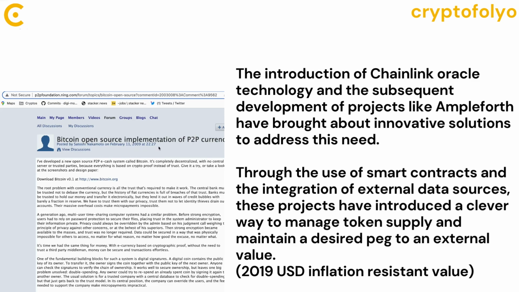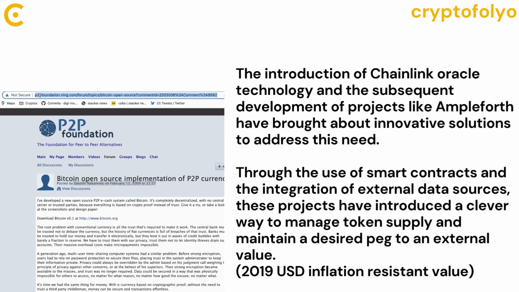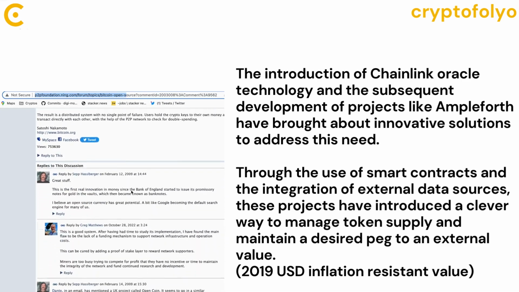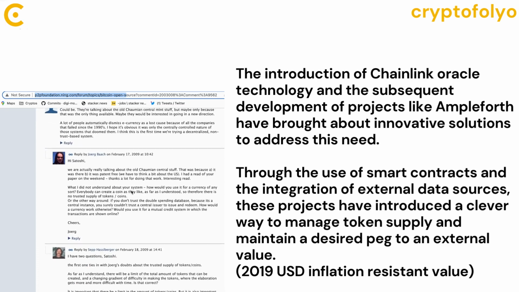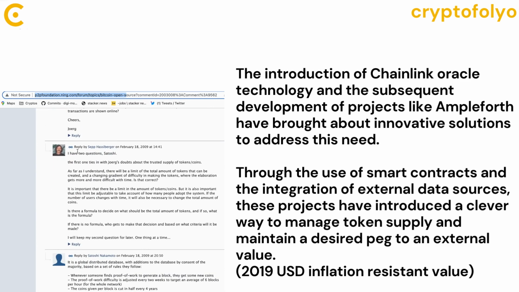In response to Sepp Hallberger's question regarding the trusted supply of tokens, coins and the need for a limit that can be adjusted based on adoption, Satoshi explained that if there was a desire to actively manage the money supply and peg it to something, it could have been programmed into the rules. This statement recognizes the potential for a mechanism that could adjust the token supply based on external factors. The introduction of Chainlink Oracle technology and the subsequent development of projects like Ampleforth have brought about innovative solutions to address this need.